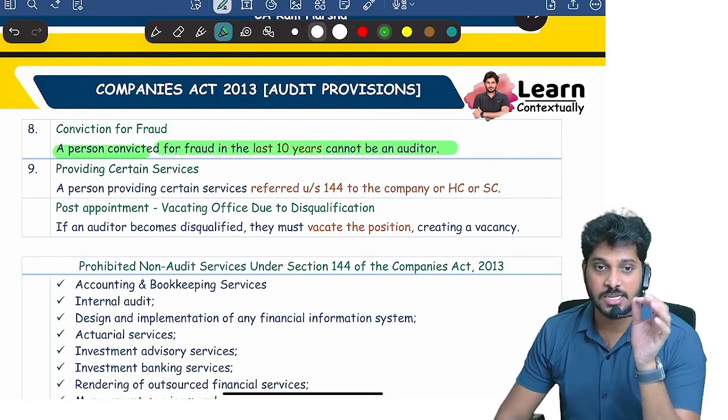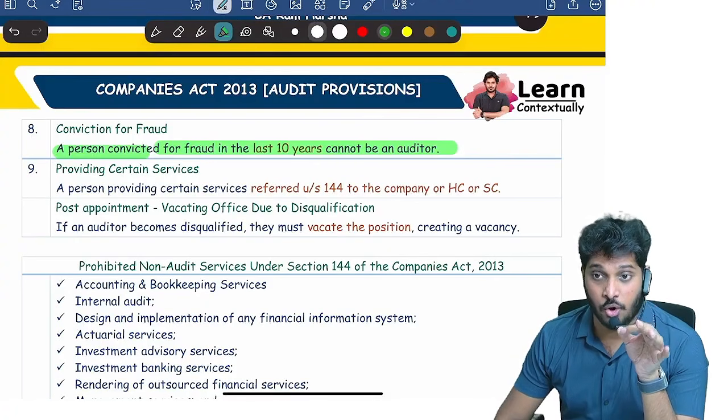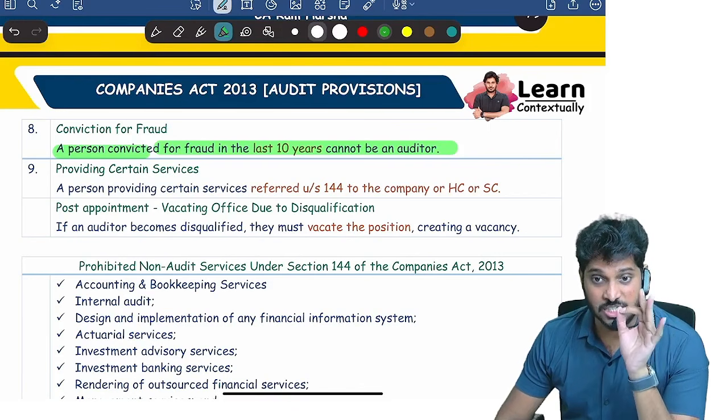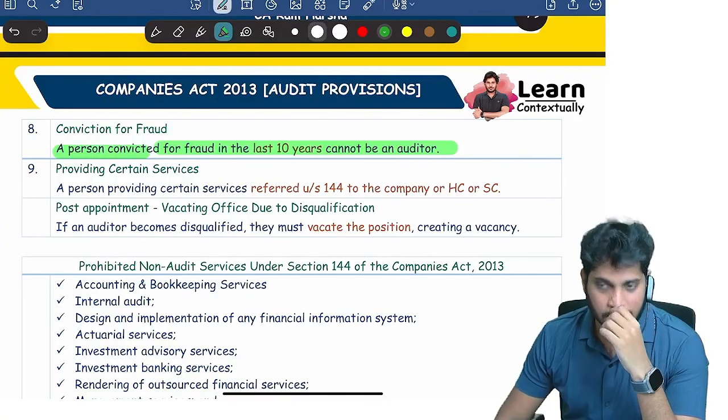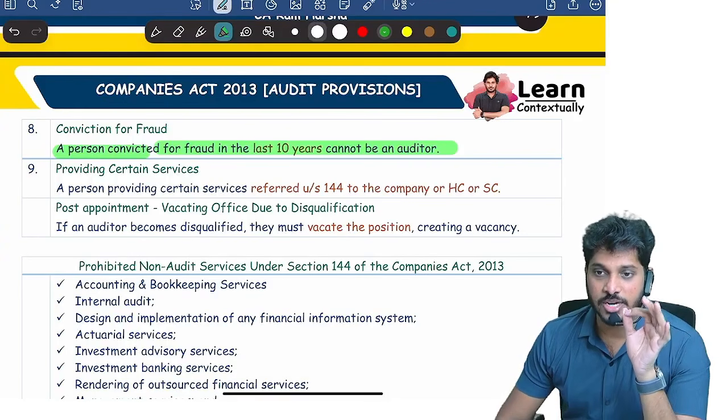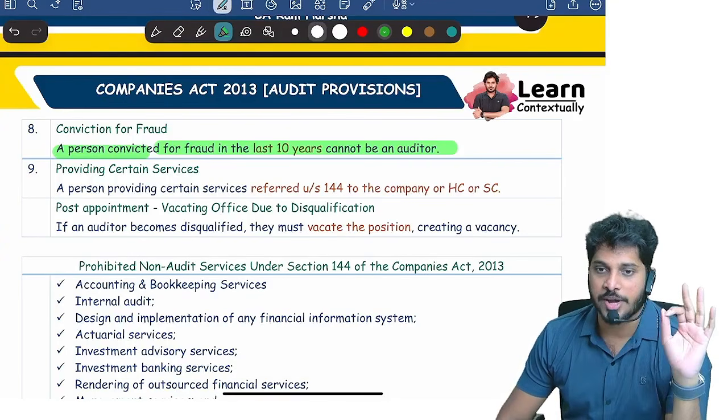Okay, a person who has been convicted of fraud by a court, yes or no, and 10 years have not elapsed therefrom. That's the actual rule, the actual provision, nothing but in the past 10 years. If at all you are convicted of fraud, you cannot be appointed as an auditor.